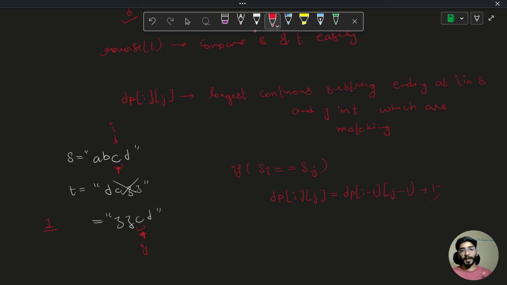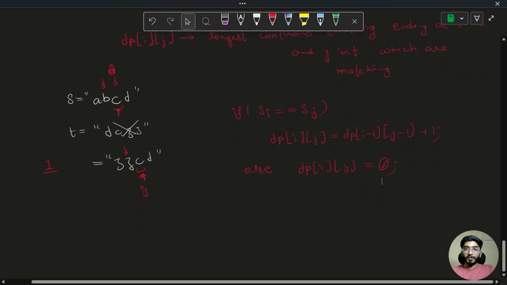So I'll go back and look into the smaller subproblems, what was the previously computed maximum length from these 2 points, and we'll update it by plus 1 as we have found a matching character. Else, if they do not match, I know my dp of ij is nothing but 0, because I have to start finding a new string from this point onwards.